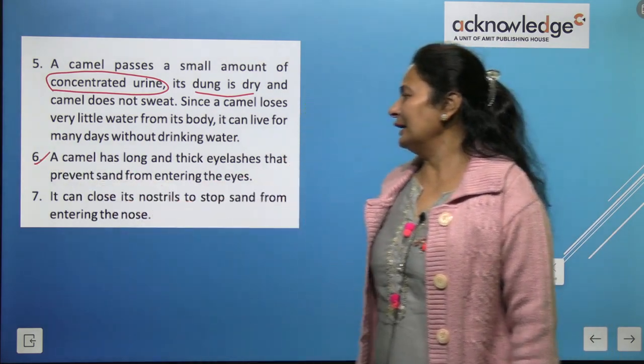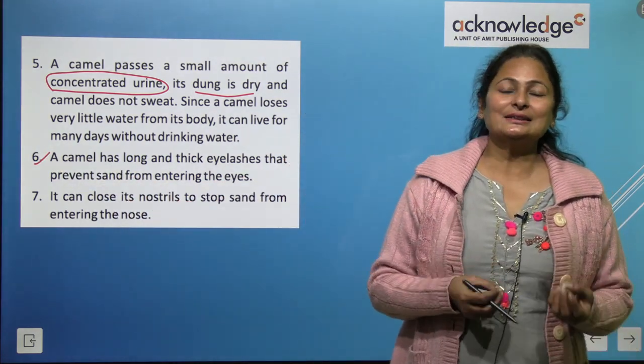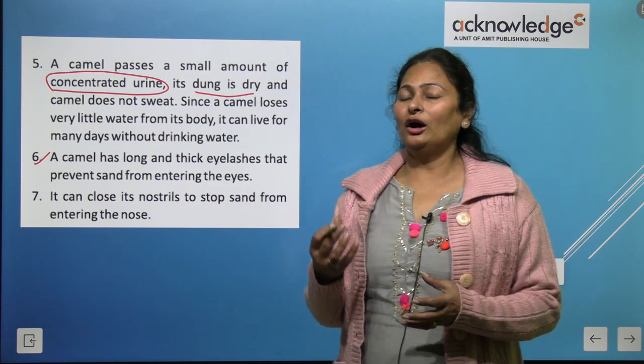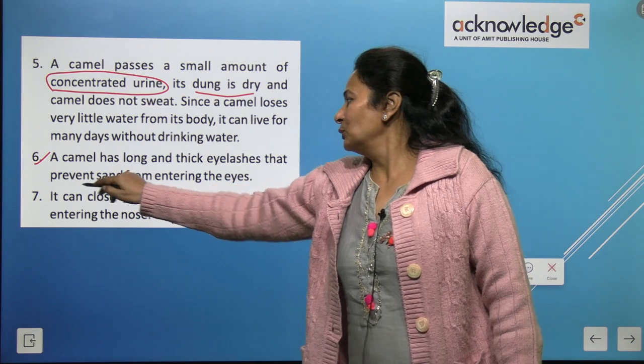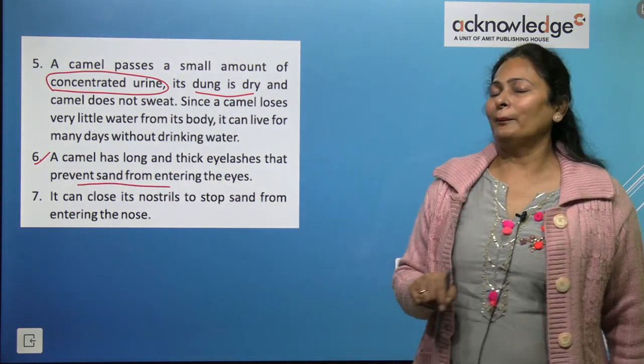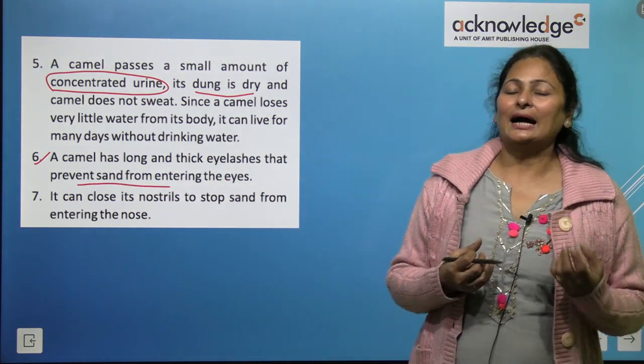Right? A camel has long and thick eyelashes. The long eyelashes protect the camel by preventing sand from entering its eyes.